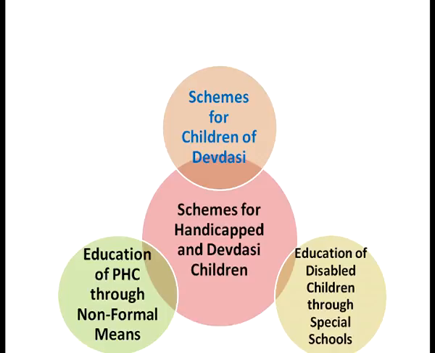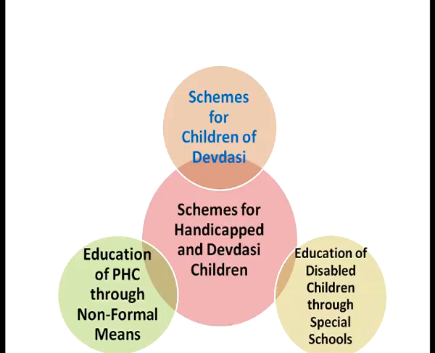And for the education of disabled children other than physically handicapped children, special schools have been established by the state of Maharashtra, like special schools for deaf, dumb and blind children. These schools have been specially established so that these disabled children are imparted special training and can come into the mainstream.